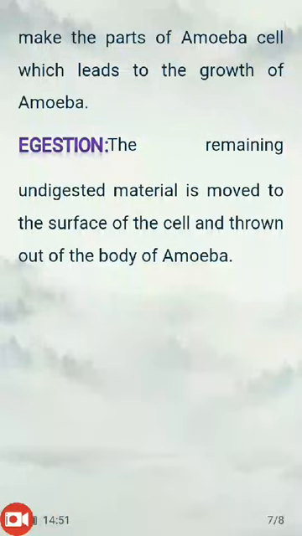Whatever is undigested is thrown out of the body again by simple diffusion into the water, and this is known as egestion. So we have seen that these five steps, ingestion, digestion, absorption, assimilation and egestion, are steps of holozoic nutrition that take place in both amoeba and in other animals.